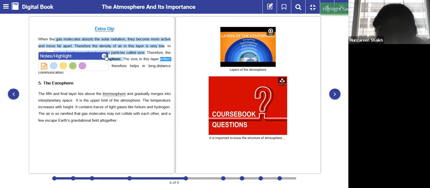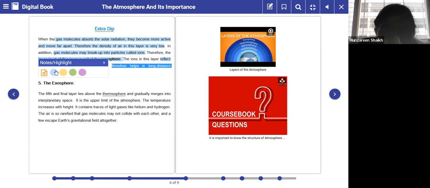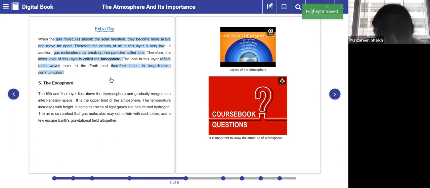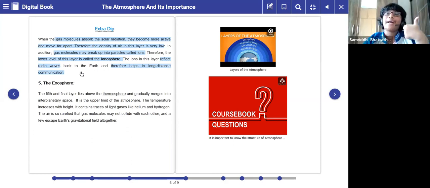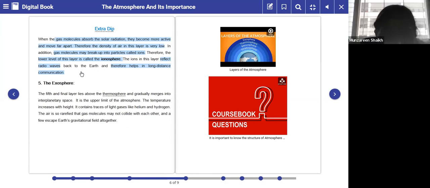And therefore, because of that, we could have long distance communication, right? Today we can communicate. We have lots of technology coming up where we could communicate with people or relatives who are away from India as well, right? Yes, easily, ma'am. Okay. So have you understood the fourth layer, everyone?